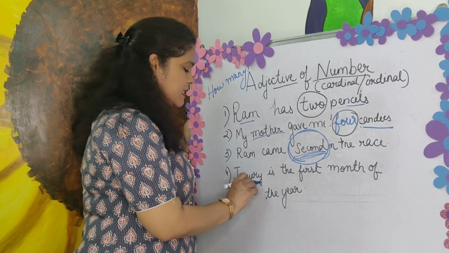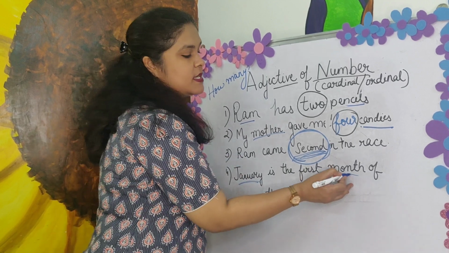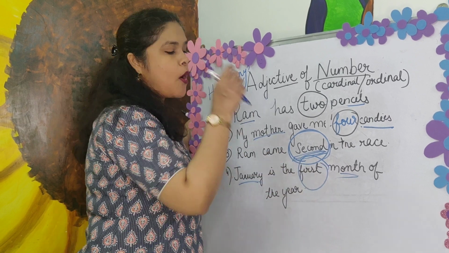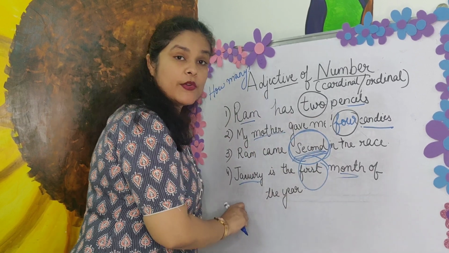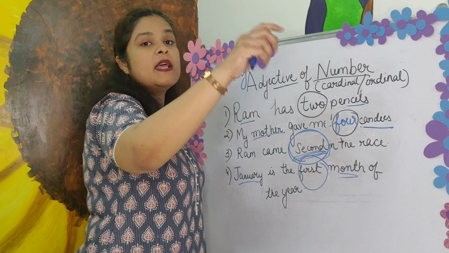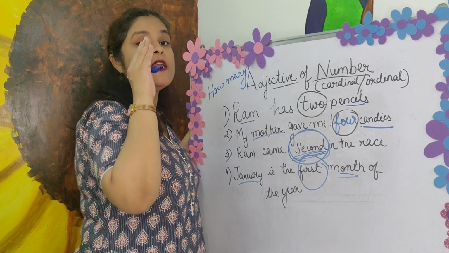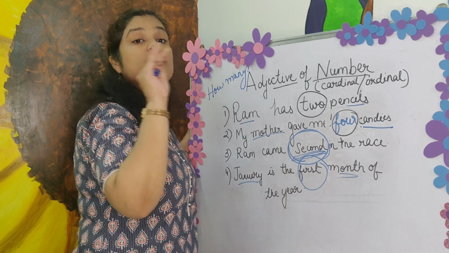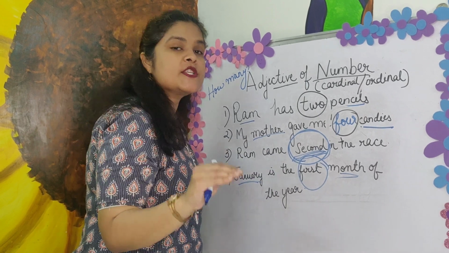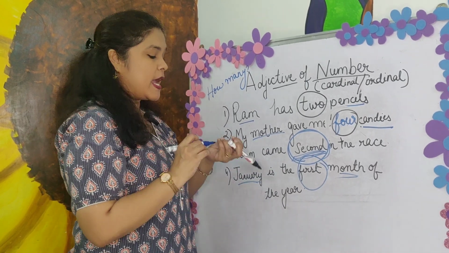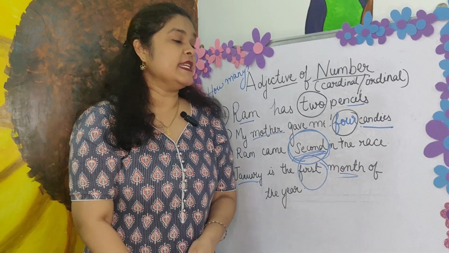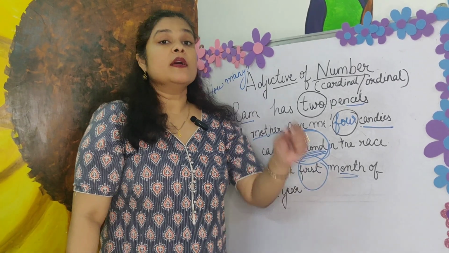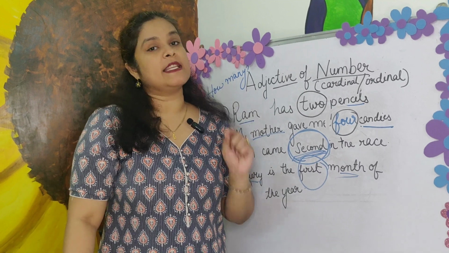So January is the noun, month is the noun. First tells us about the position of the month of January in the 12 months. Like January, February, March, when you talk about the 12 months, January has got the first position. It's the first month of the year. So, adjective of number basically tells us about the number or the position in a sentence.